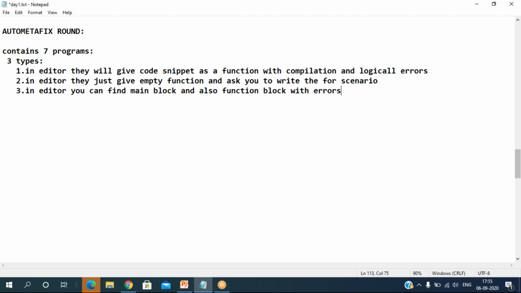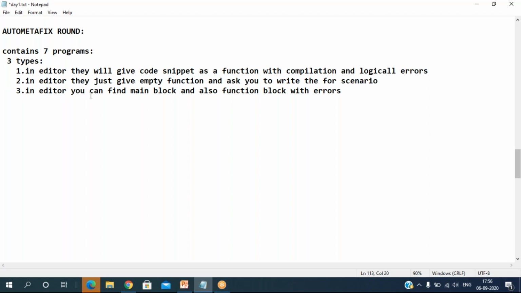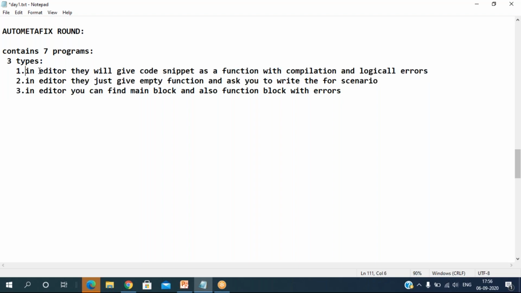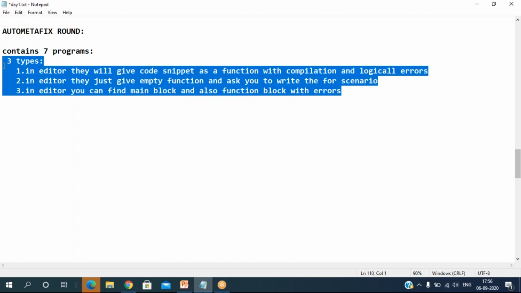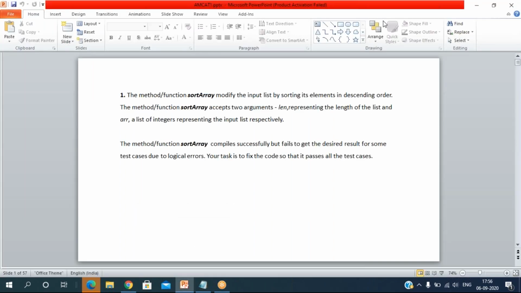See, in the first two types you don't find any main block, only a function, maybe with code or without code. But in the third type you can find a main block as well as a function. So in all cases they give the scenario, and the code may have compilation errors or logical errors. You have to correct that code to satisfy that particular scenario. These are the few types you have to remember. Let me open the question so that you can understand how it looks and how we can solve those things.